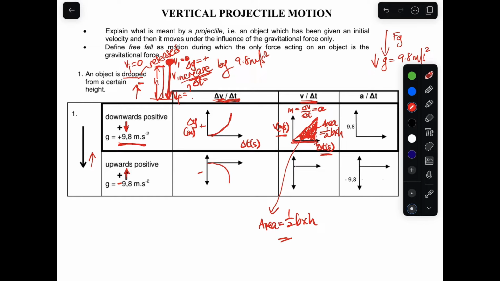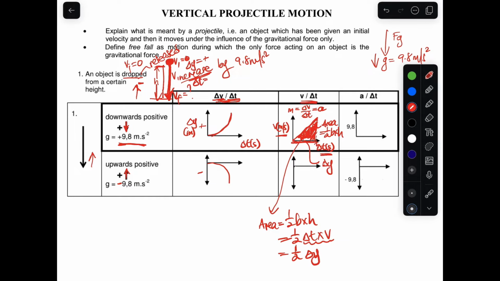Our base here is time, and our height is velocity. So the area is half of time multiplied by velocity. The v multiplied by t is going to be the change in y. So this simply means that the area under this curve tells us about the displacement. The displacement this object has traveled, right?